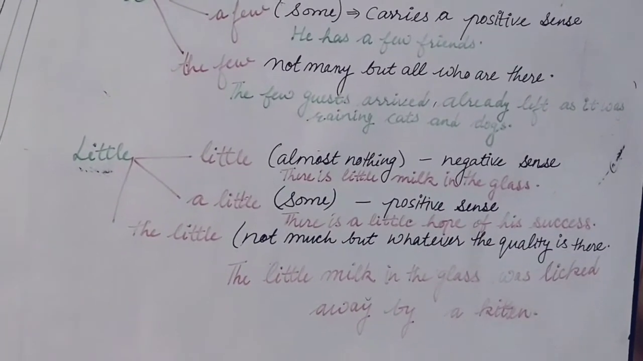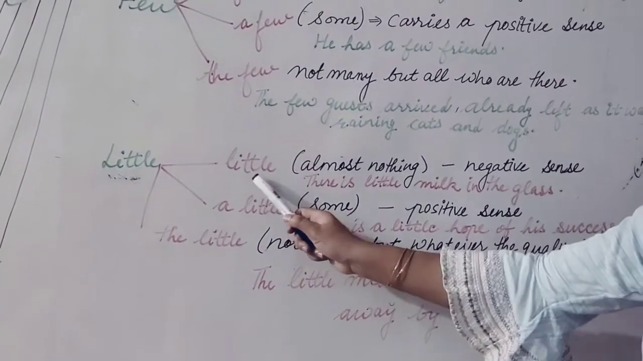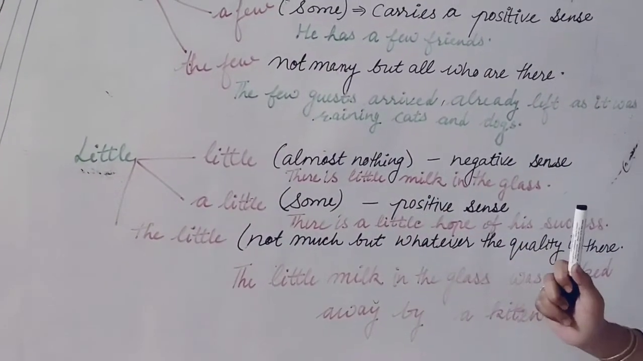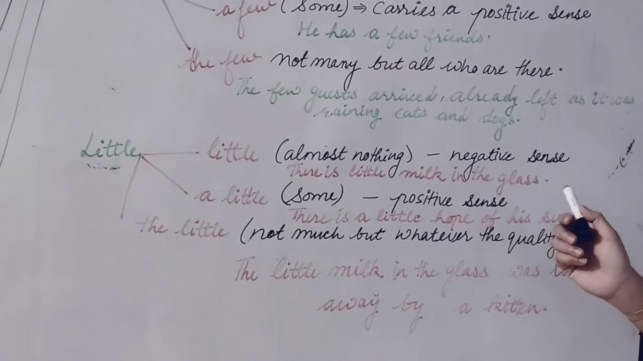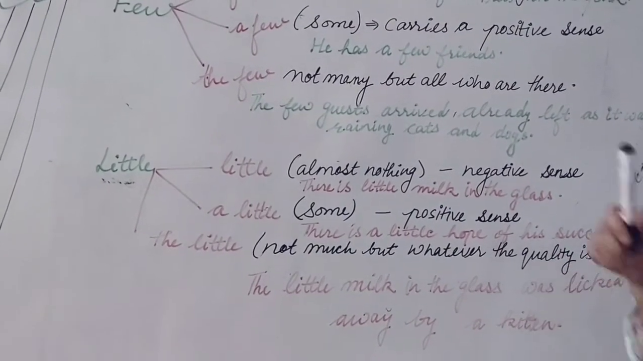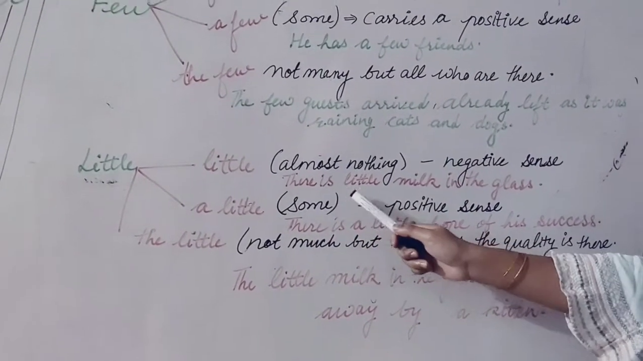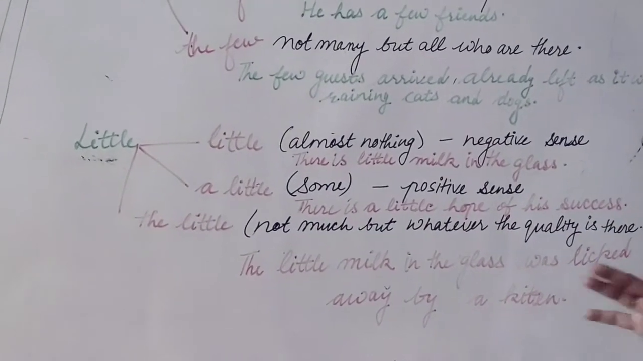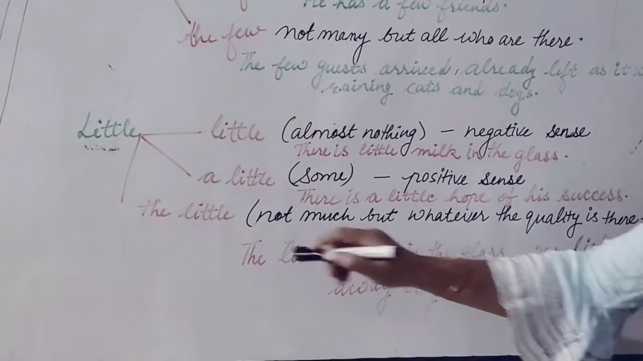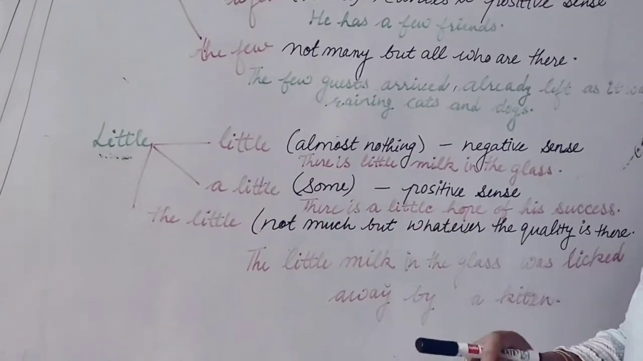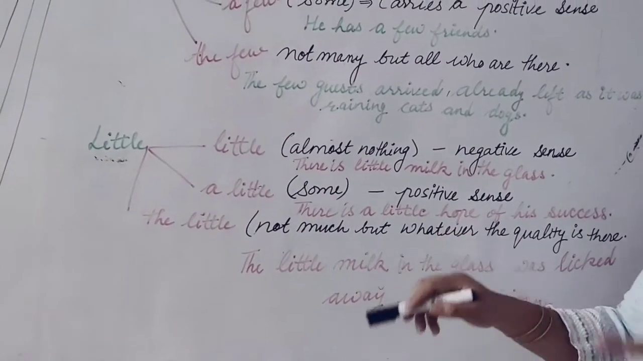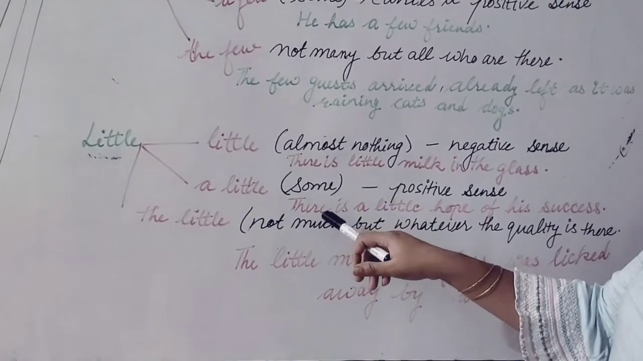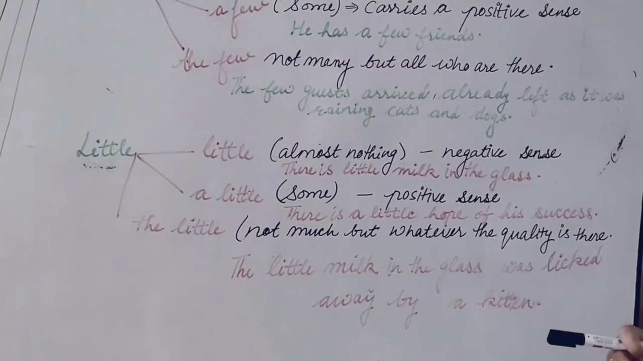Next, see little. This is also divided into three categories: little, a little, the little. Little means almost nothing, which gives a negative sense. See the sentence, there is little milk in the glass, means the glass is empty, negative, no. Next is a little. A little means some. So that is giving a positive sense, there is a little hope of his success.